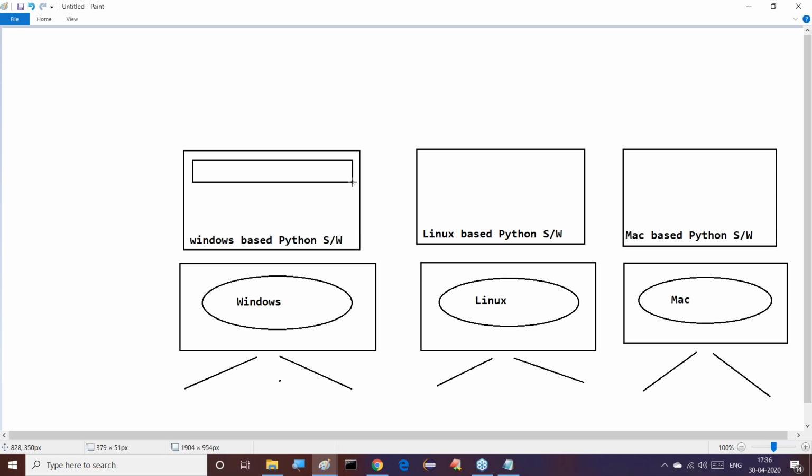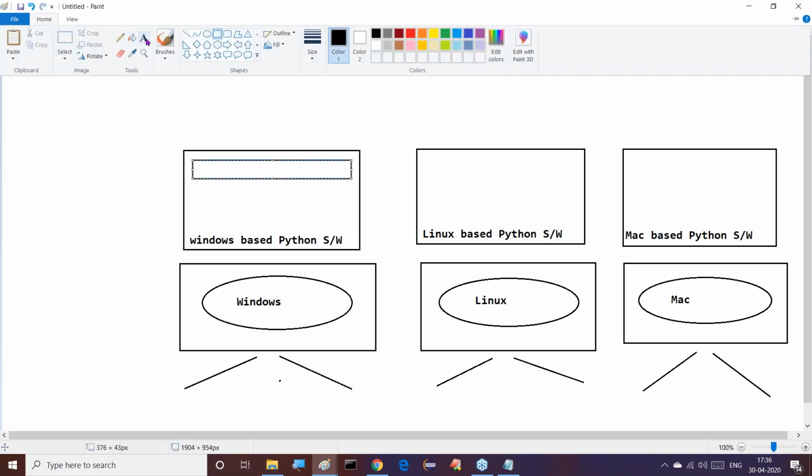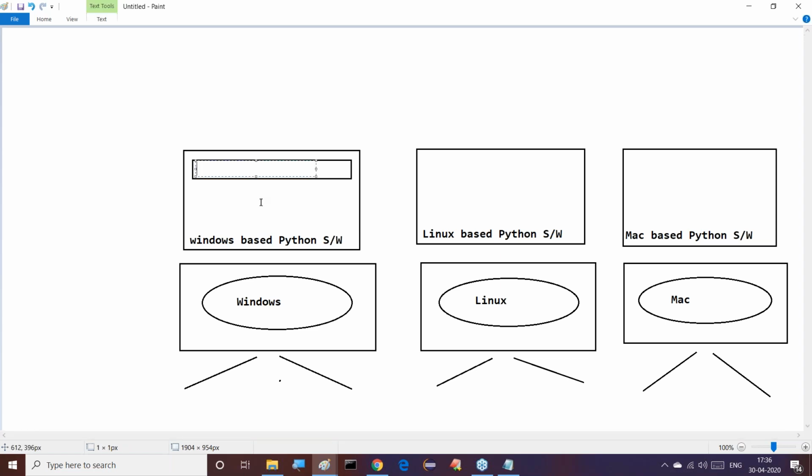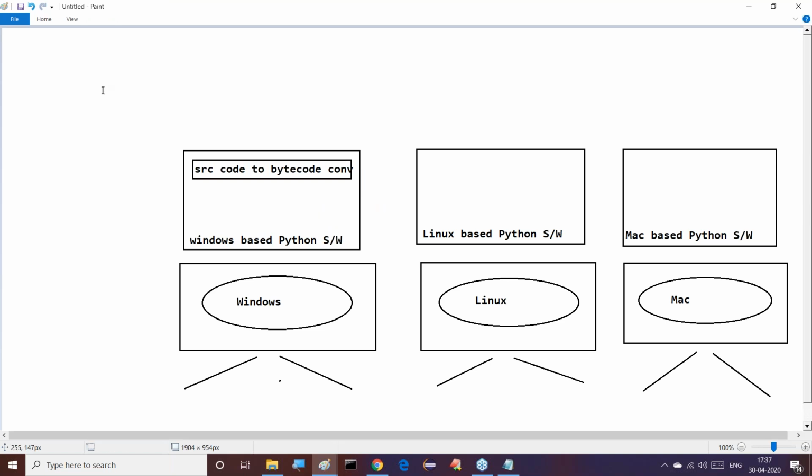I want to give a name: this converter is a source code to bytecode converter, maintained by the Python software. Up to this, we are not getting any problem. The same converter is required in all the cases.